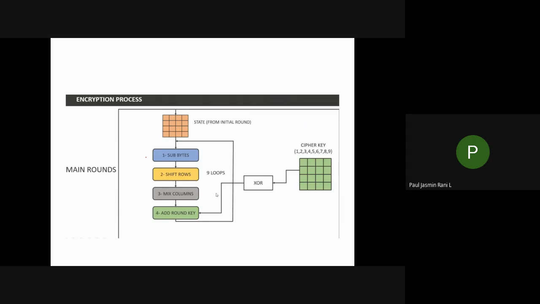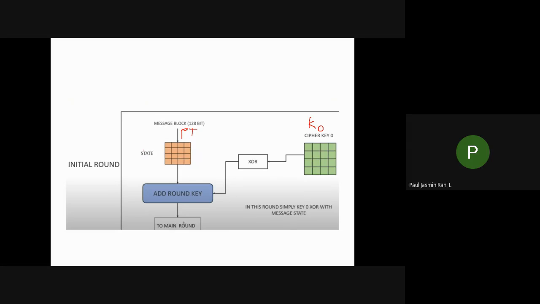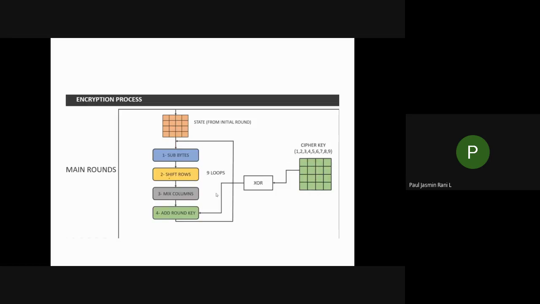After getting the initial value from your initial round, that is after your add round key, you are going to do the main round, isn't it? In your main round you are going to do sub bytes, shift rows, mix columns, add round key. This should be repeated for 9 loops.